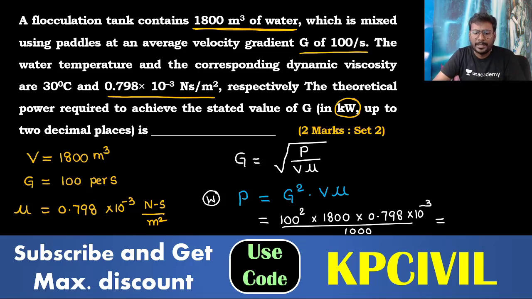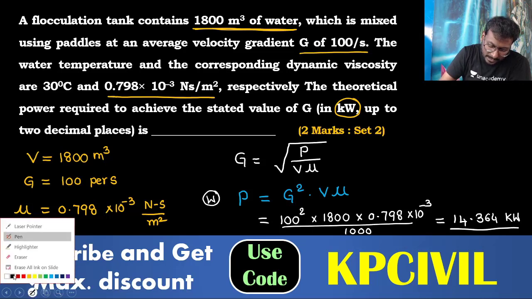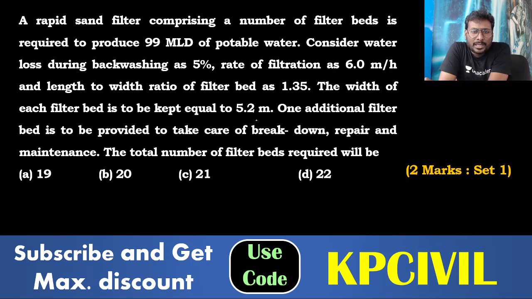What do you get? 14.364 kilowatt is the answer. So you write down here 14.364 kilowatt.